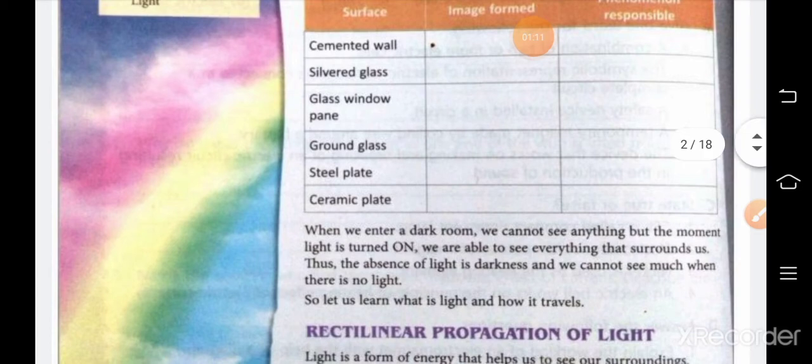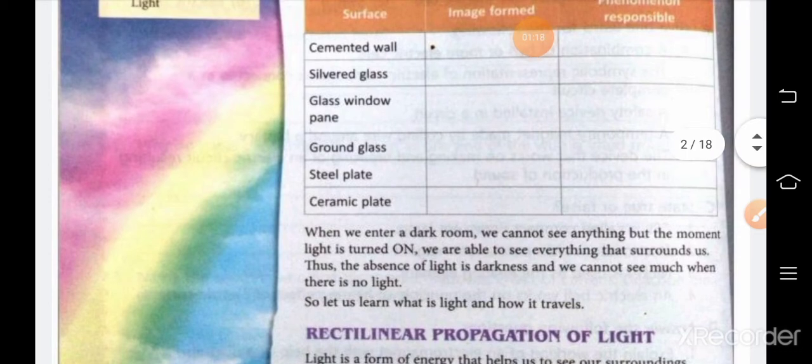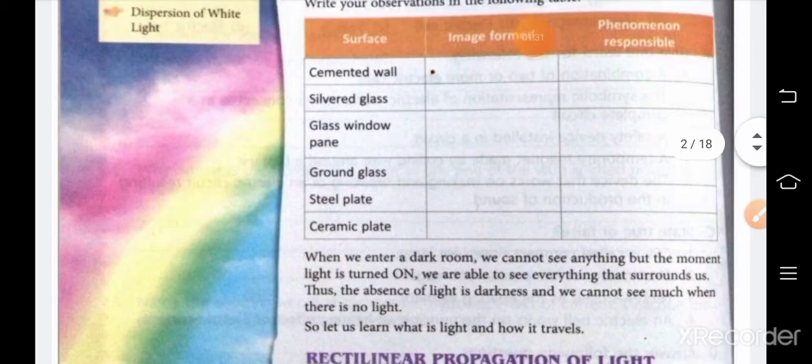Ground glass, no. Steel plate, if it is a new one, stainless steel, then image will form there. But if it is an old one, that means scratches are there, then no image formation. And ceramic plate, no image formation.